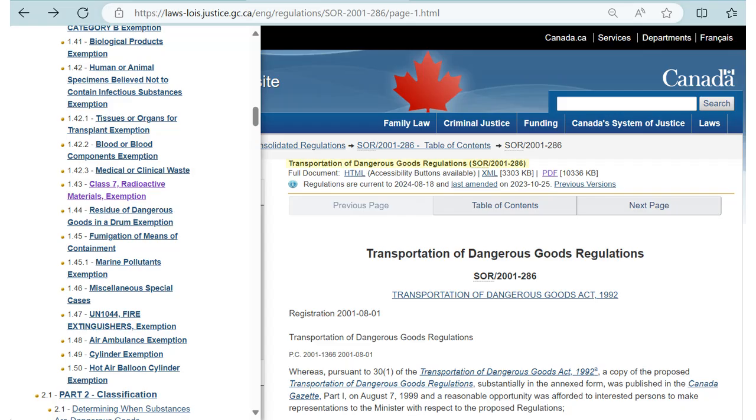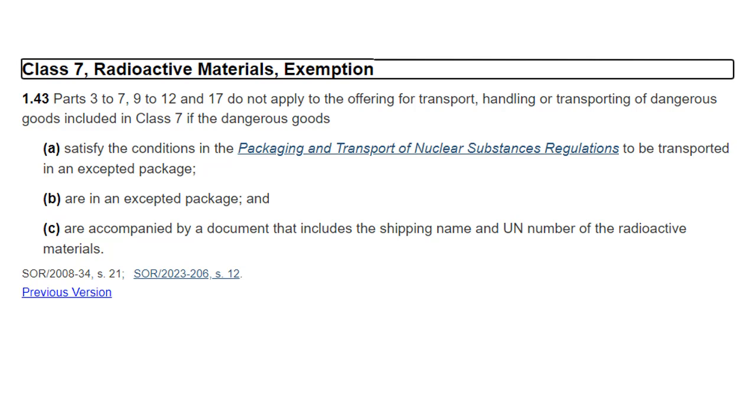Now, when we look at Transport Canada's transportation of dangerous goods regulations for exemptions, we have in Section 1.43 the exemptions for Class 7 radioactive materials, which include accepted packages. Despite several exceptions in Parts 3 to 7, 9 to 12, and 17, we must comply with the CNSC's conditions for transporting accepted packages that we have just seen. Use packages that meet the requirements for accepted packages.